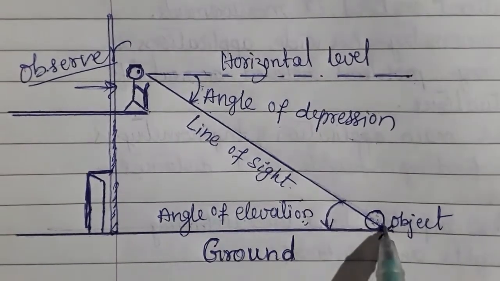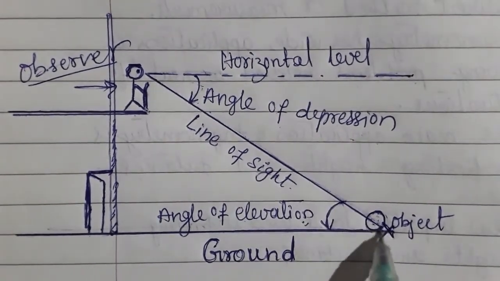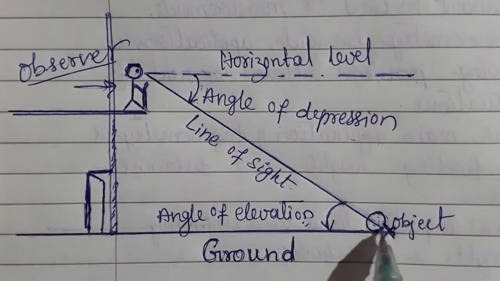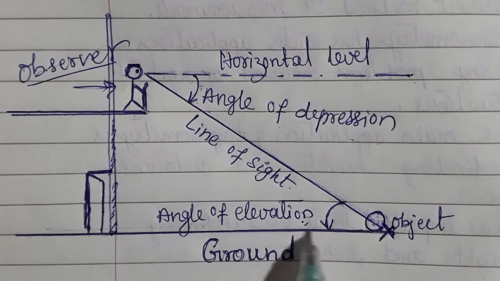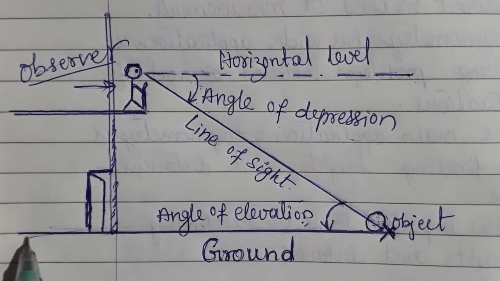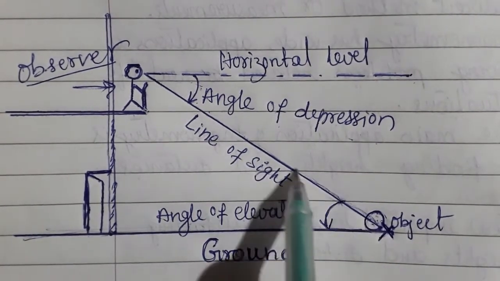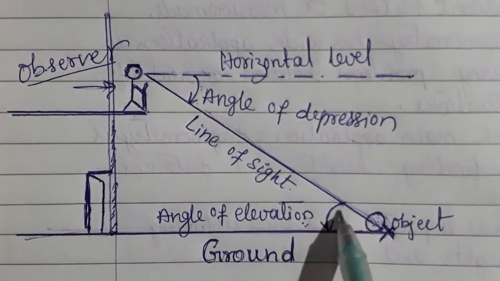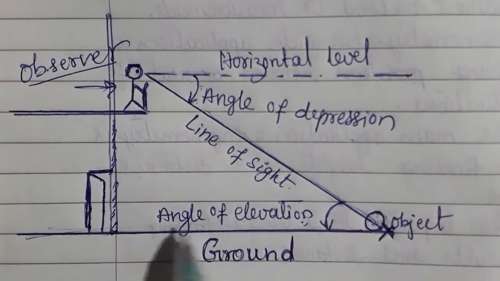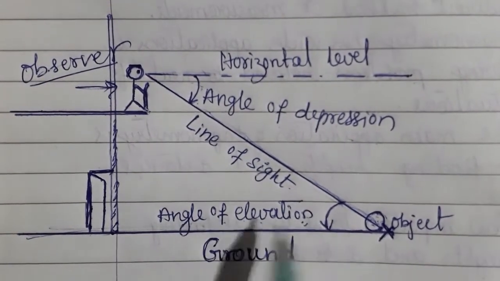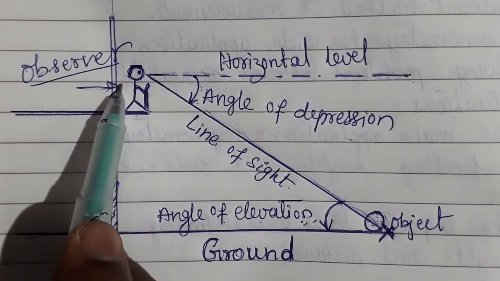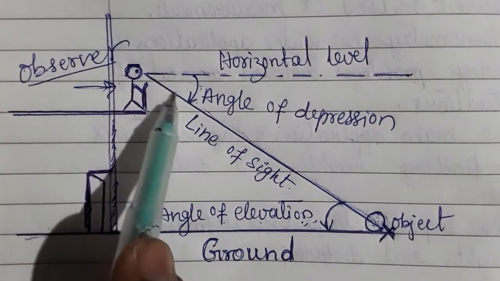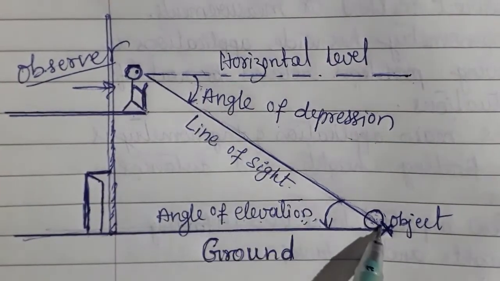With reference to this point on the ground, that is the object point, this line is upward and this ground level is horizontal. The angle between the upward line of sight and the horizontal gives you angle of elevation. So with reference to the observer in the first floor, the line of sight is moving downward.